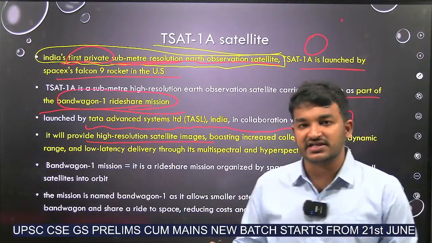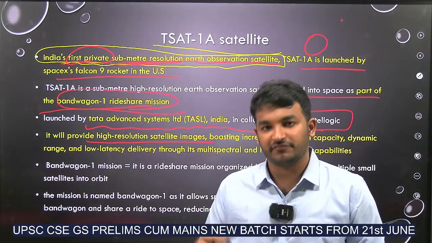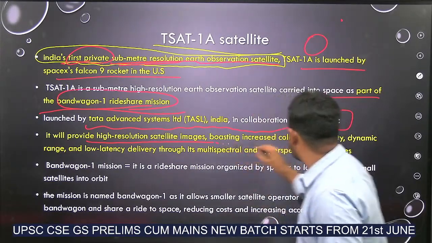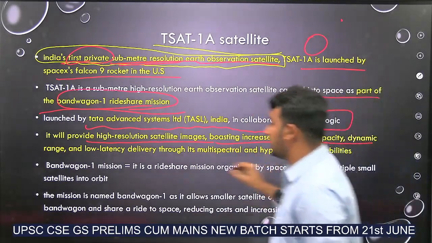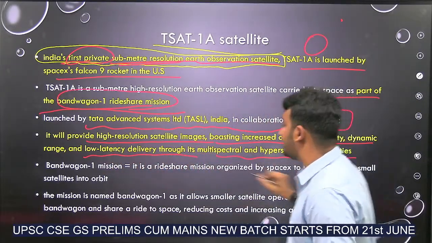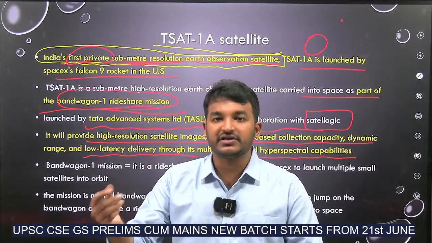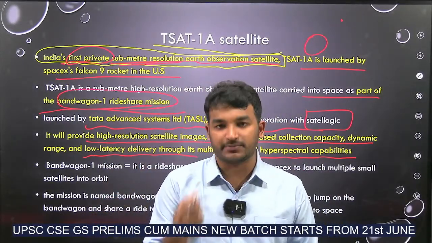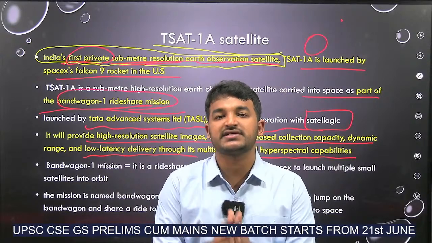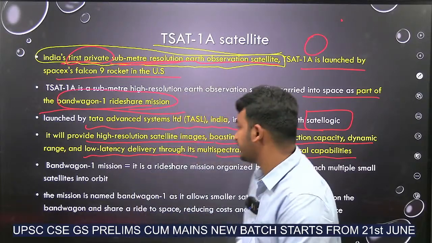Because resolution is high, of course satellite images will be somewhat deeper when we look into them, boasting increased collection capacity and also low latency delivery through its multispectral and hyperspectral capabilities. Low latency delivery means, for example, it takes an image and we can get that image in a very short amount of time. High latency means the time gap is more, low latency means the time gap is less. Got it?